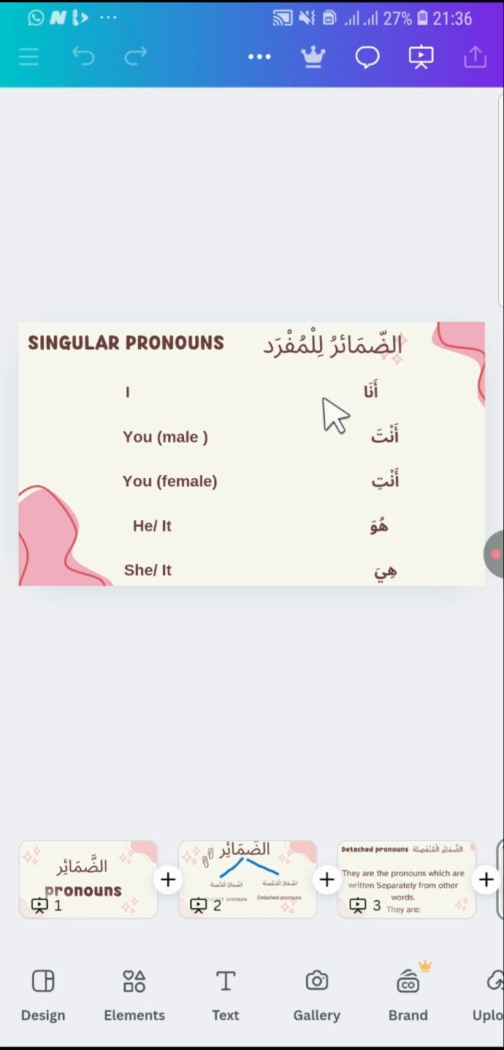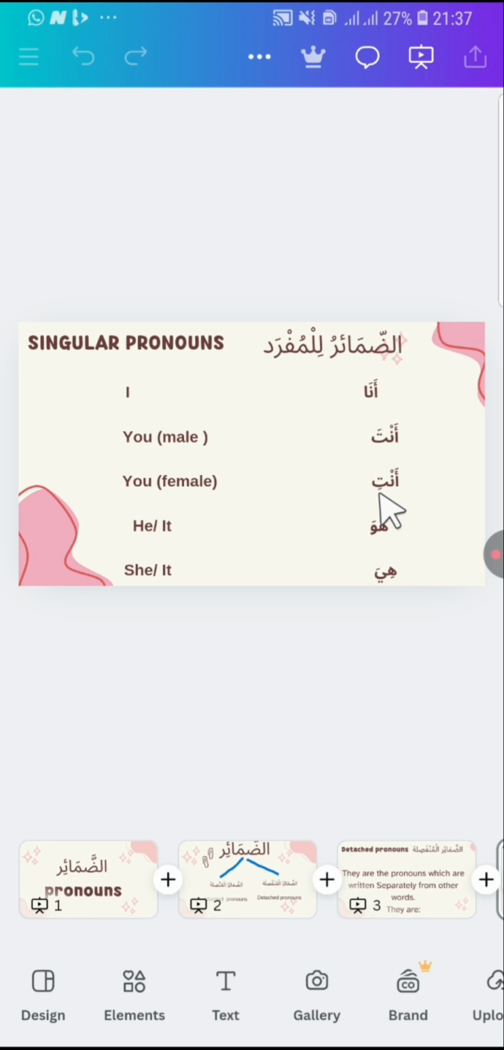Then we have Anta, which means you. We use it for male. You, anta. So for example, this is Muhammad. I'll say, Muhammad, aina anta? Muhammad, where are you? Because Muhammad is a male, so I will use anta. Anti is used for female and it means you. Anti, you. So I can say, Aina anti ya Fatima? Where are you, Fatima?